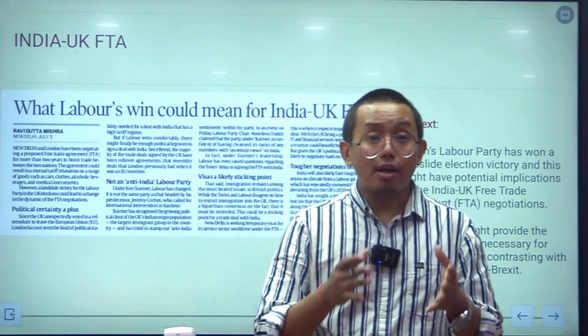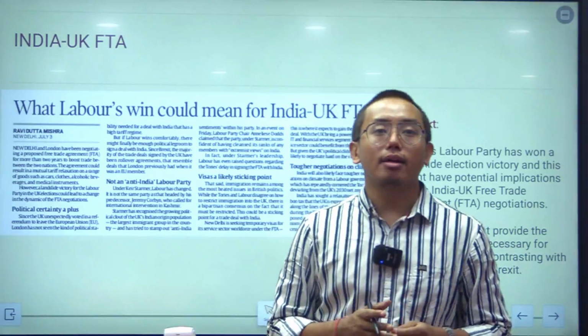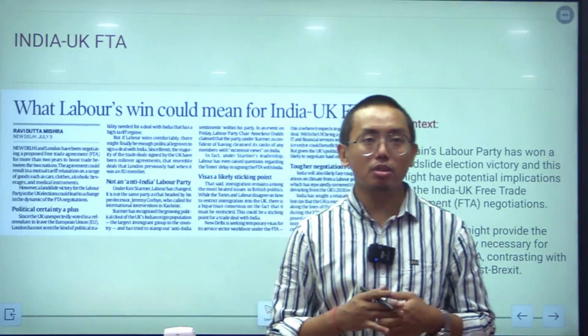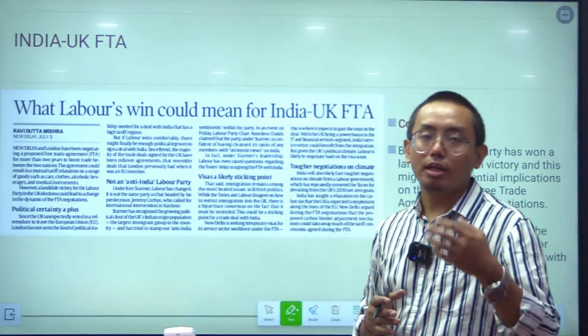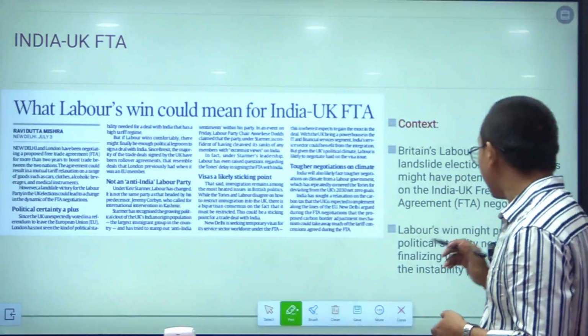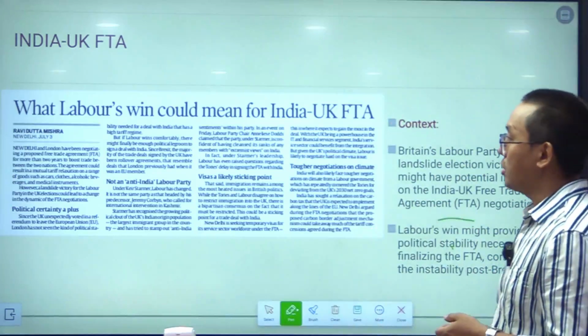So the Labour Party has always been pro-India, pro-Indian government. So for this reason we are hopeful that the India-UK Free Trade Agreement negotiations will be taken forward by the upcoming Prime Minister from the Labour Party.